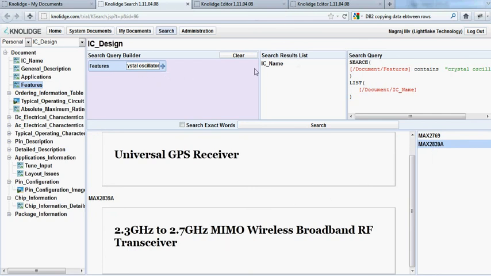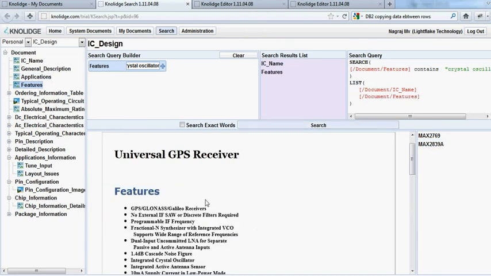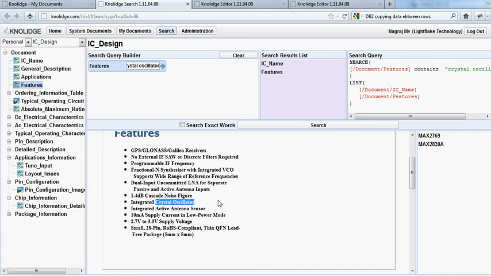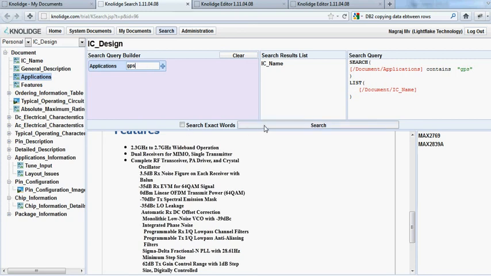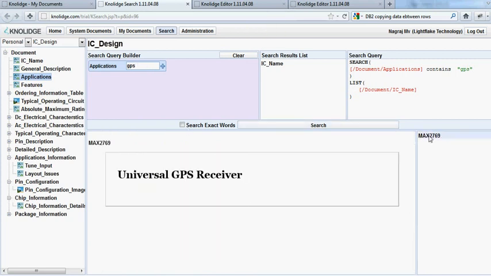We can actually check that. So let's do features. So this is here and this is here. Now let's do some more search. I want all the ICs which can be used in GPS systems. So I will just choose applications, and I say give me all the ICs which have GPS as one of their applications. So only one IC, that is MAX 2769.